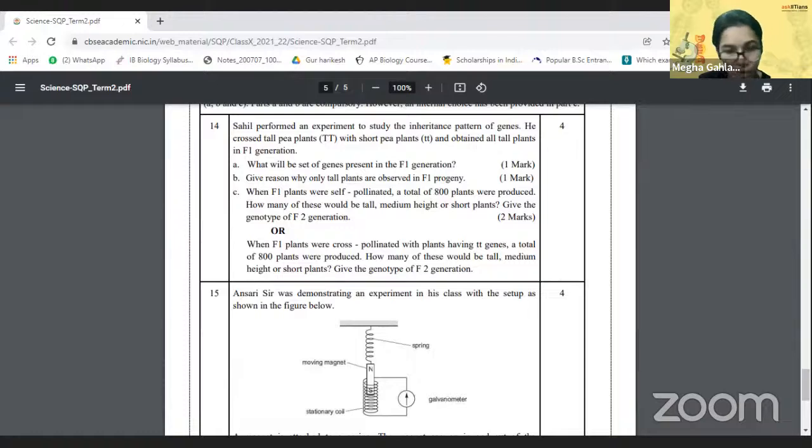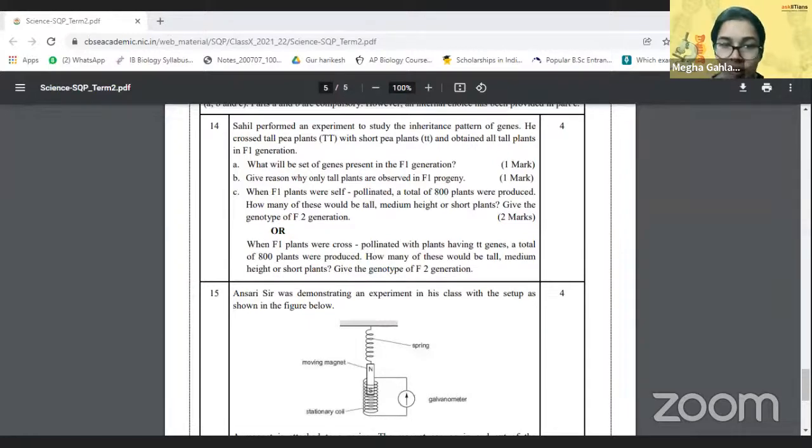Yes, absolutely correct. We always have a 1:1 ratio in the back cross or the test cross for that matter, and because it is a 1:1 ratio, equal numbers of tall and short plants would be produced. It will be hybrid tall and homozygous short plants.